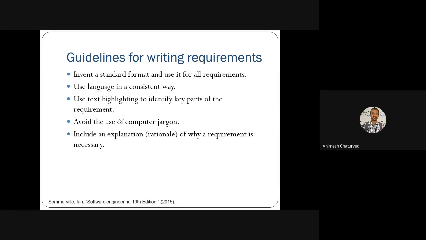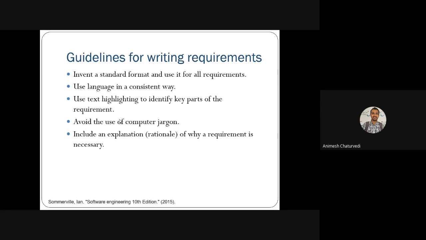Then what are the guidelines for writing the requirements? There are various guidelines. We are just seeing a few of them, like inventing a standard format for all kinds of requirements. Then after the standard format, there has to be consistent language. Thereafter, you can use highlighters to highlight the key important requirements.